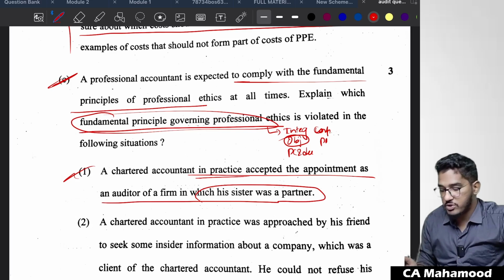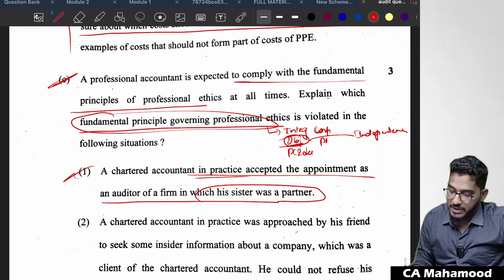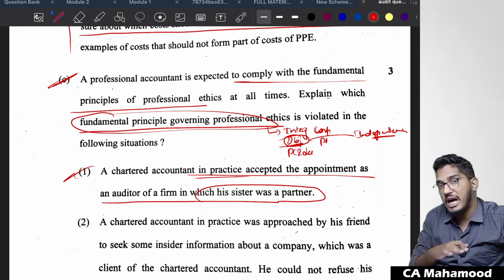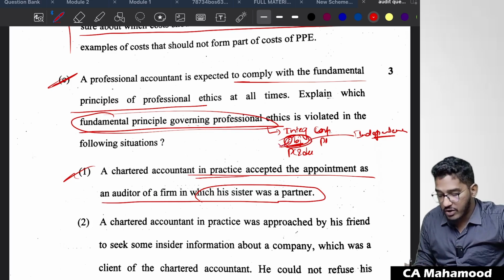So 5 fundamental principles, no, objectivity might be violated, but you might have also written independence. See, if you look from the conceptual perspective, independence, objectivity more or less try to convey the same thing. Objectivity means you should not show any kind of bias. But if you accept a position as an auditor in which your sister is a partner, you have a possibility of compromising on your unbiasedness. You might show bias. So objectivity might be compromised here.